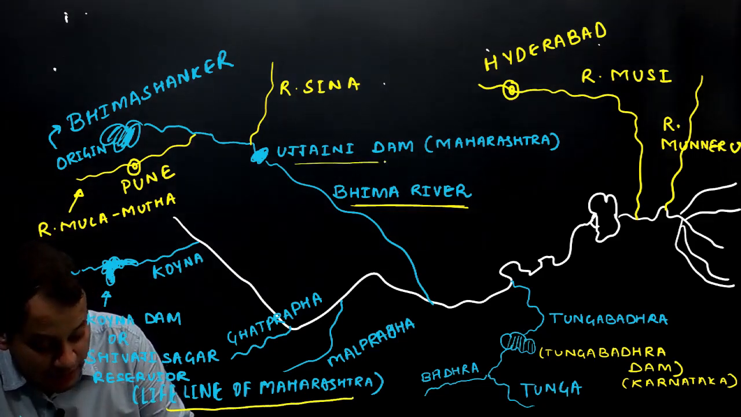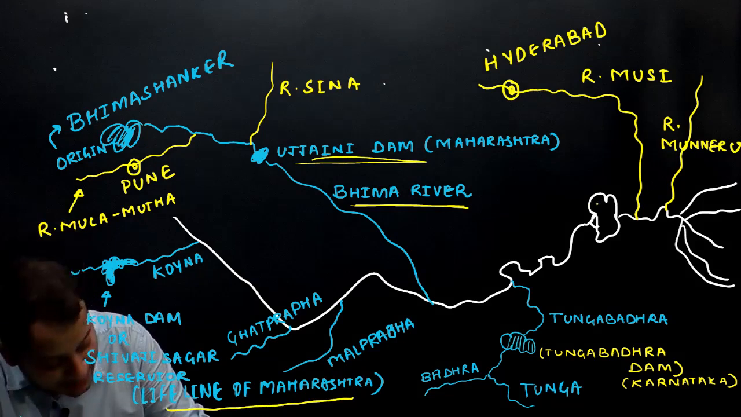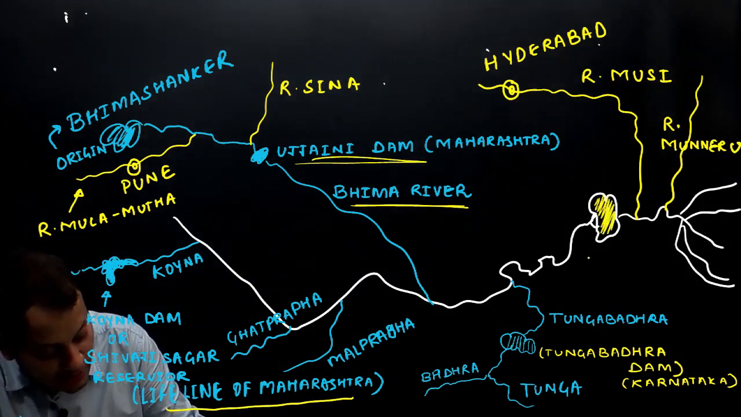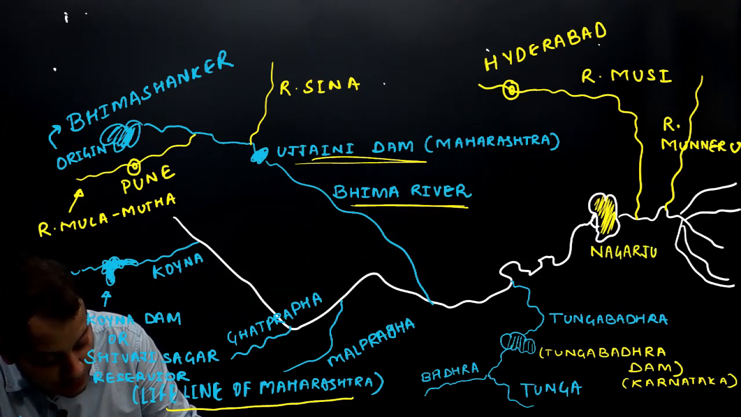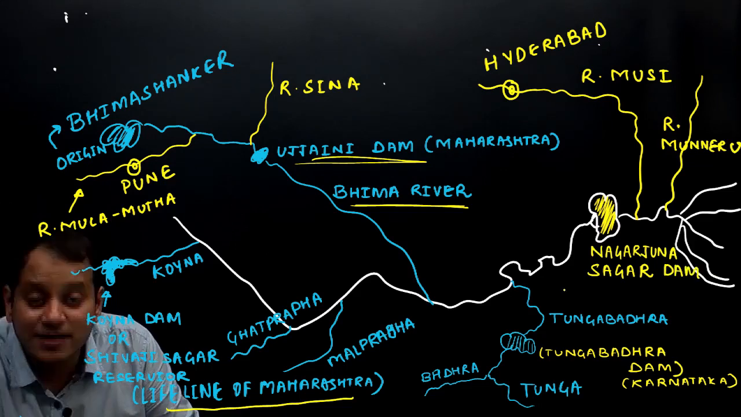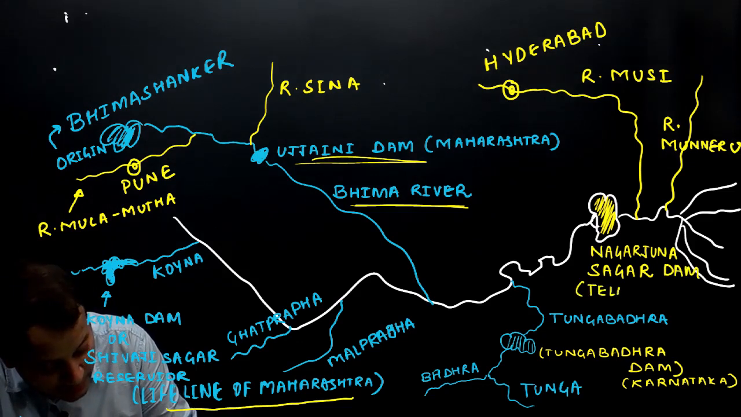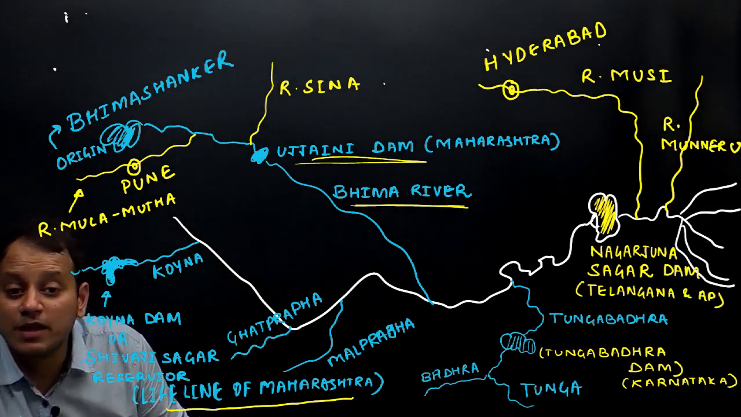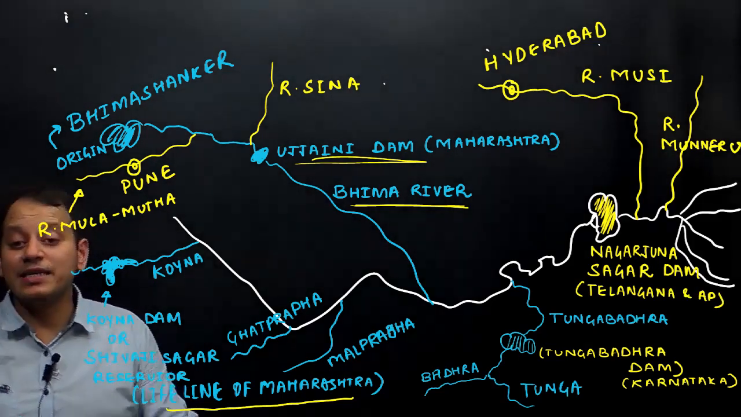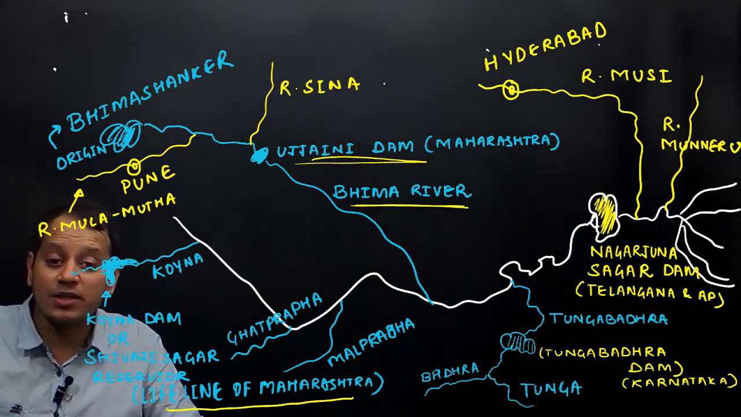Ujni Dam lies in the state of Maharashtra. While the last dam here is known as Nagarjuna Sagar Dam. It lies on the border of Telangana and Andhra Pradesh. So this entire river system is known as the Krishna river system.